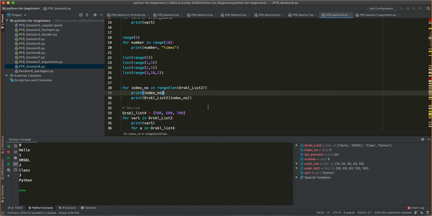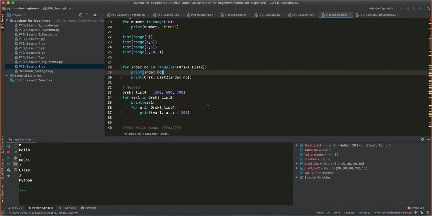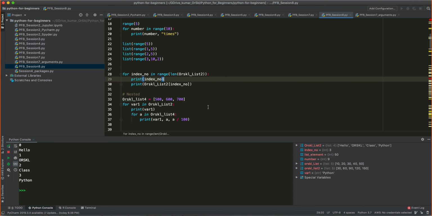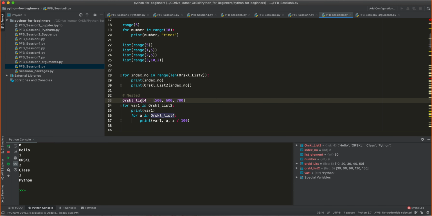Now you can also use nested for loops. I'll give a very simple nested for loop example. I'm creating another list with 500, 600 and 700. I'm just saying print var value, var1, and every time in an iteration it is 500, 600 and 700. First time when it picks the first element, it is 500.